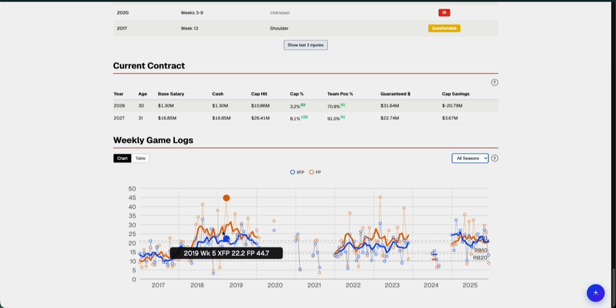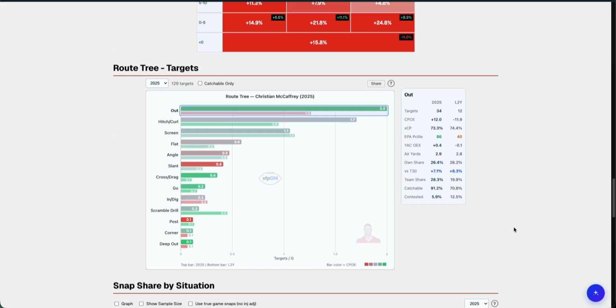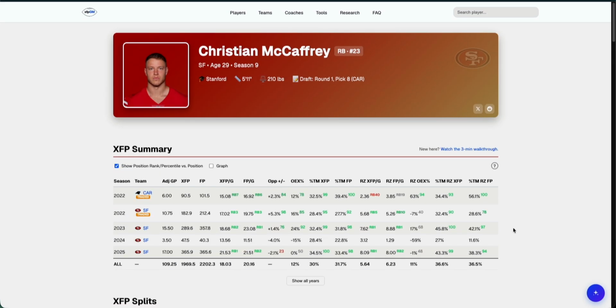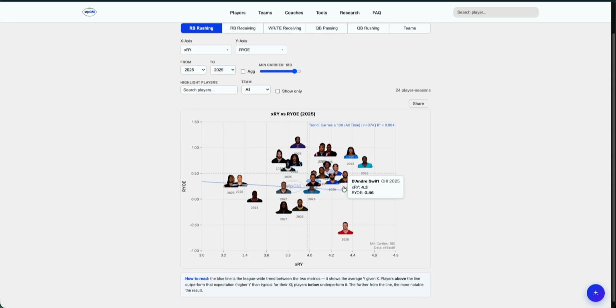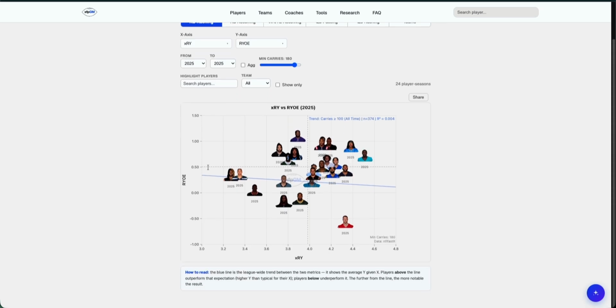Interesting thing for him is that he's almost always performed his fantasy points over his expected fantasy points over the course of his career, comparing that orange to blue line. But this year it was a little more rocky. Again, super high level. Every single player has a profile like this. There's also the team pages that compare players within their own roster. And then we have tools, which I'll get into in another video, that can show you how they look versus the rest. So a little sneak peek, compared to the rest of the field, McCaffrey had pretty good run blocking, but his rushing yards over expected was pretty brutal.